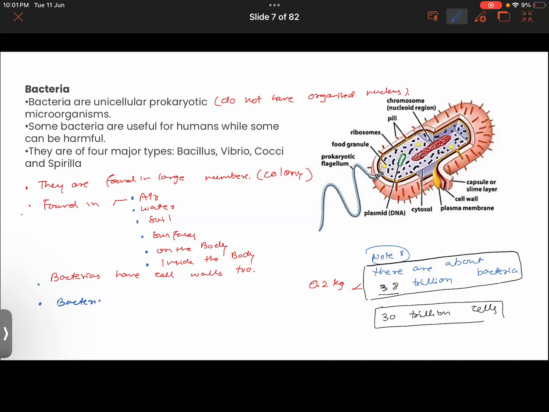Bacteria are larger than virus. That's why you get to see that viruses can enter inside the body of bacteria. Virus can make the human body a host, and they can make bacteria also a host. Now viruses act as parasites in that manner.